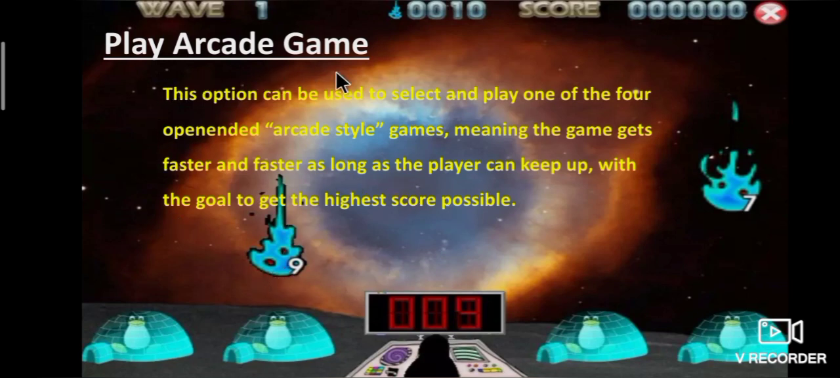Once again, I repeat, students. What is play arcade game? This option can be used to select and play one of the 4 open-ended arcade style games, meaning the game gets faster and faster as long as the player can keep up, with the goal to get the highest score possible.